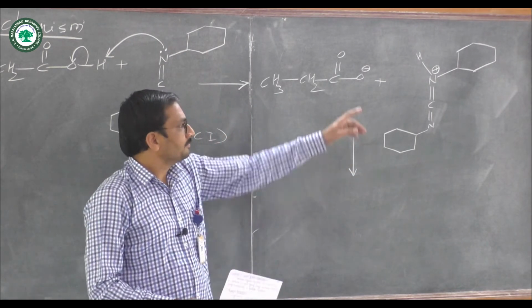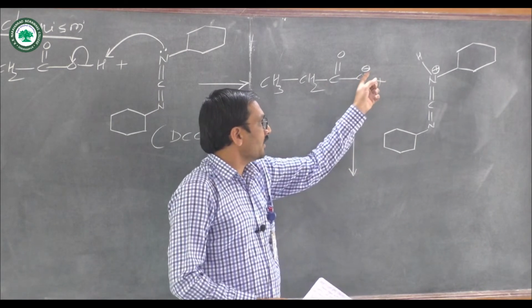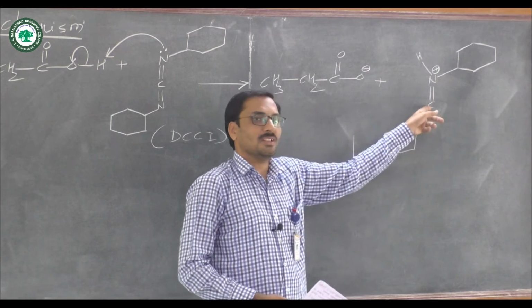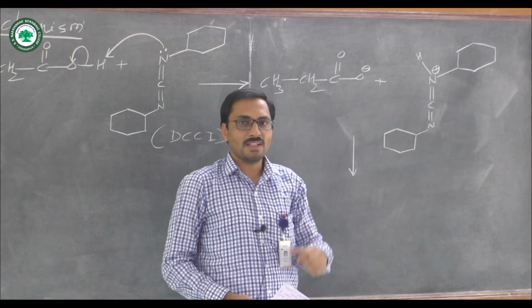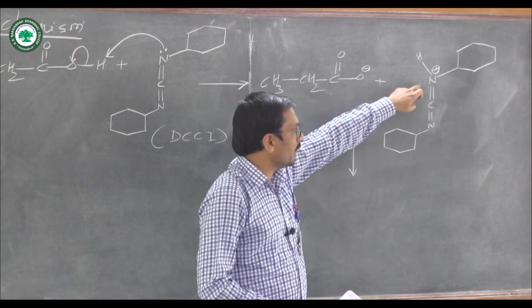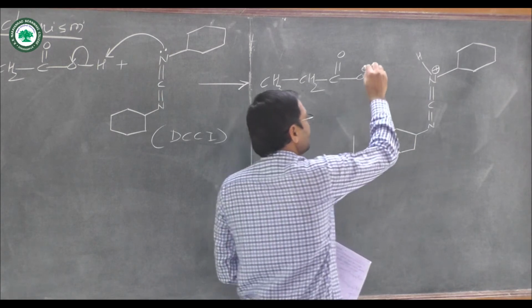In the next step, this O minus attacks at this carbon. This carbon is electrophilic in nature because it is present in between two electronegative nitrogen atoms.